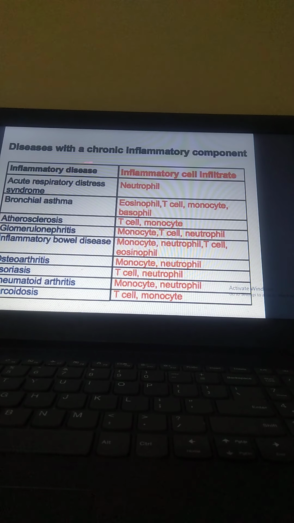Now, inflammatory diseases, where we have inflammatory cell infiltrates. Acute respiratory disease: we have neutrophil formation. Bronchial asthma: we have eosinophils, T cells, monocytes, basophils. And atherosclerosis: we have T cells and monocytes. Glomerulonephritis: we have monocytes, T cells, neutrophils. Inflammatory bowel disease: we have monocytes, neutrophils, T cells, eosinophils.